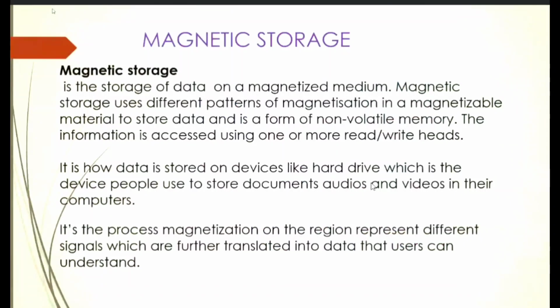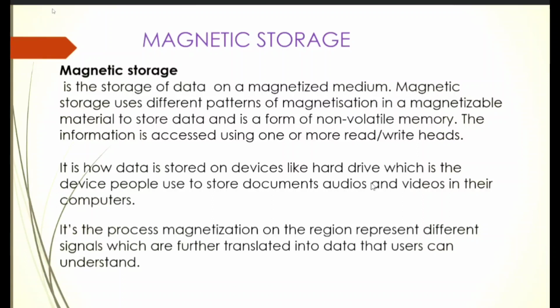Magnetic storage is the storage of data on a magnetized medium. Magnetic storage uses different patterns of magnetization in a magnetizable material to store data and is a form of non-volatile memory. What is non-volatile memory? It's a type of memory that can retain stored information even after power is removed.